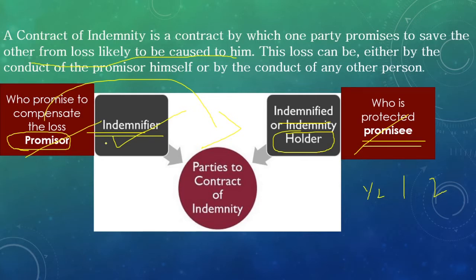That is why I told you to just remember these words like indemnifier, indemnity holder, likewise. In 2 marks questions they will mostly ask case type questions with an example. So we have to go through the particular chapter or topic and understand what is all inbuilt. So we will go through that.